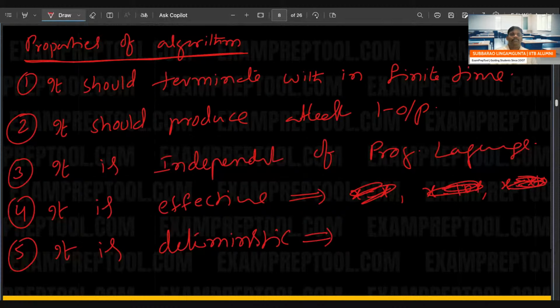What I mean to say is, if your statement has ambiguity, then you will become a liar, and no one will believe you. Same thing here: a non-deterministic algorithm, no one will believe. A deterministic algorithm will be believed because it has one meaning only. Razu said different things on different days: one day the lion is eating, no lion is eating; the next day the same. But on the third or fourth day, the lion was really eating, and no one came to protect. So what I want to say is, in an algorithm, every statement should be deterministic.